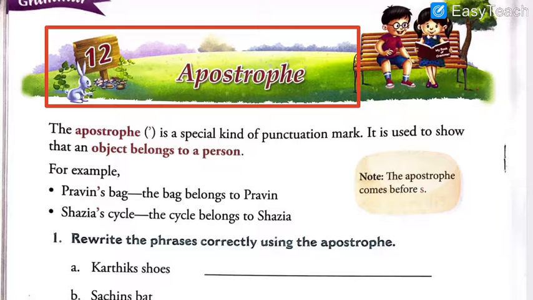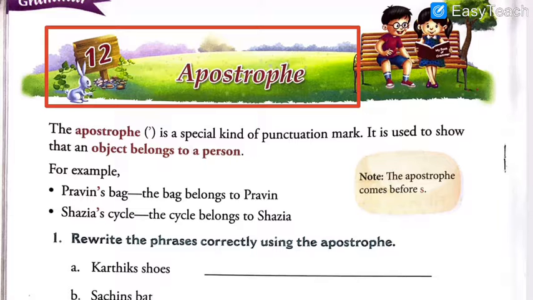So, in order to show that this particular thing belongs to that particular person, you have to use an apostrophe mark before keeping S. See, here it is written that the apostrophe comes before S. Yes, it is the fact.